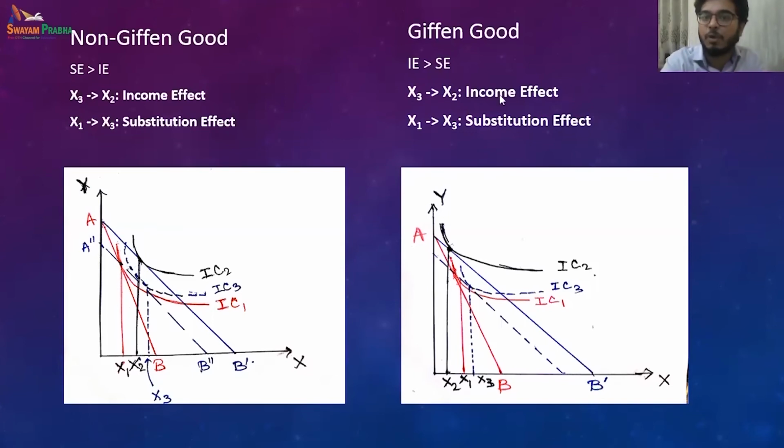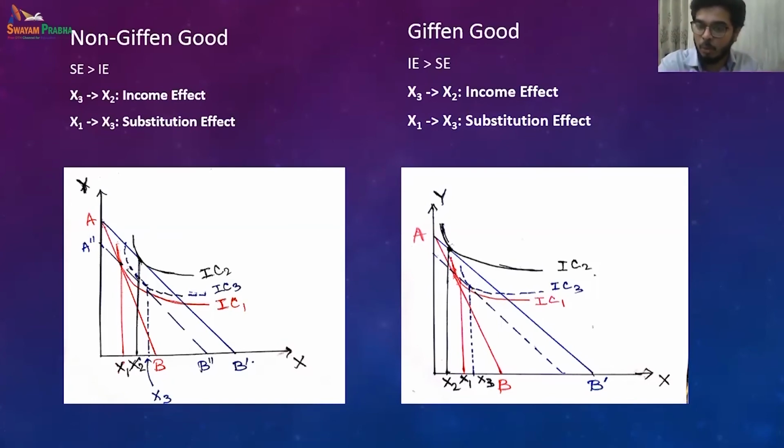Just the opposite happens for the Giffen good. Income effect is more powerful than substitution effect, and then income effect dominates the substitution effect. And you see that our price effect is from this point P to Q, from this red point to black point, that is x1 to x2. So we finally end up buying less, all the way from x1 to x2, even if the price is falling. We purchase a commodity at a lesser amount when it is a Giffen good, when the income effect is stronger than the substitution effect, even if price falls.